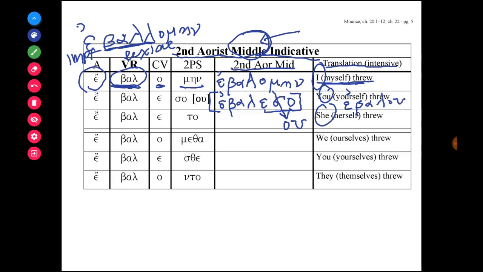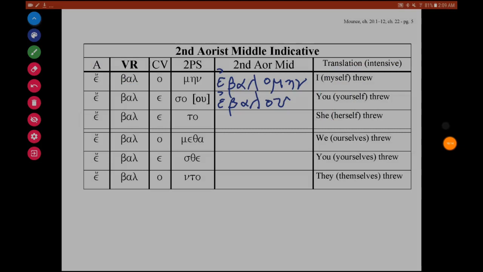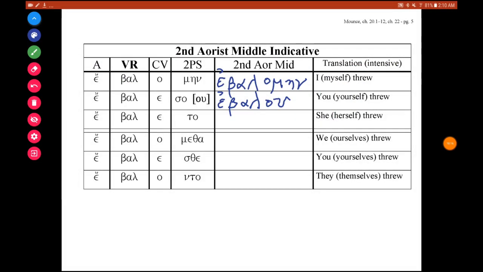And let me clean this up here. That's better. And if I want to say he himself threw or she herself threw, again, I'm doing the middle translation, the middle intensive. It's ebaleto. We ourselves threw, ebalometha.